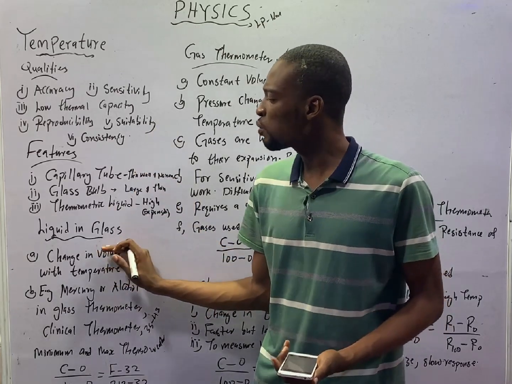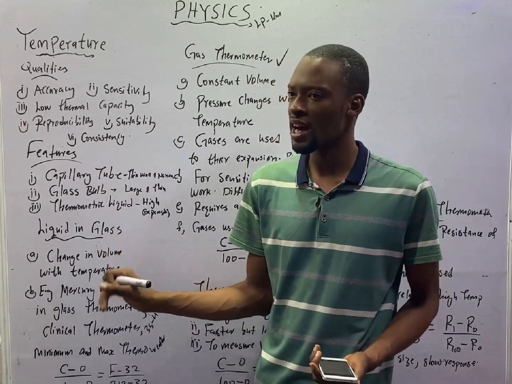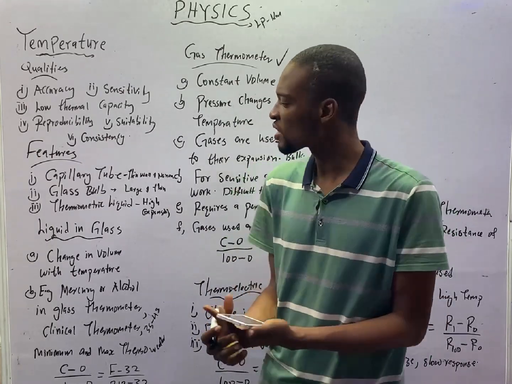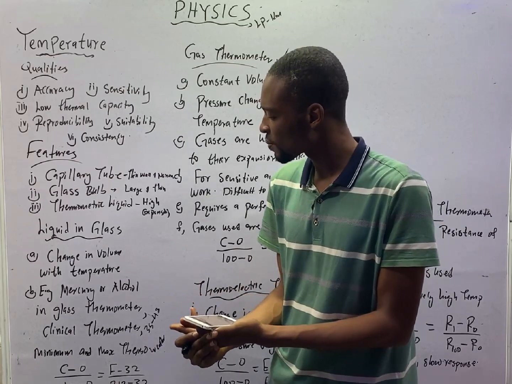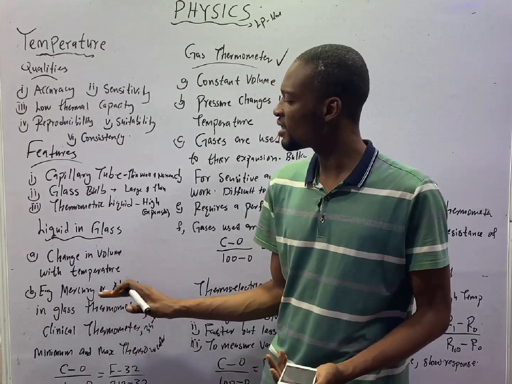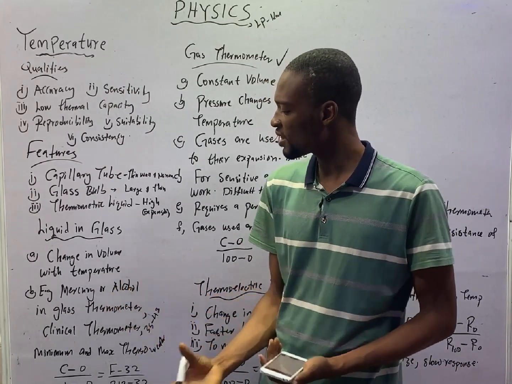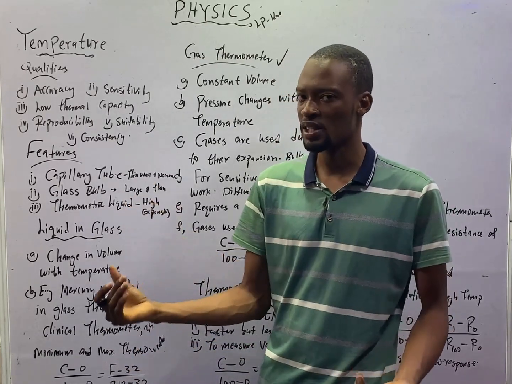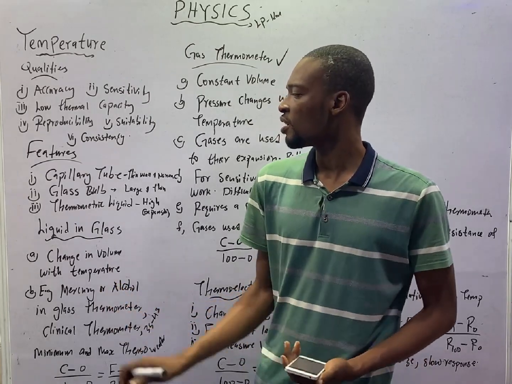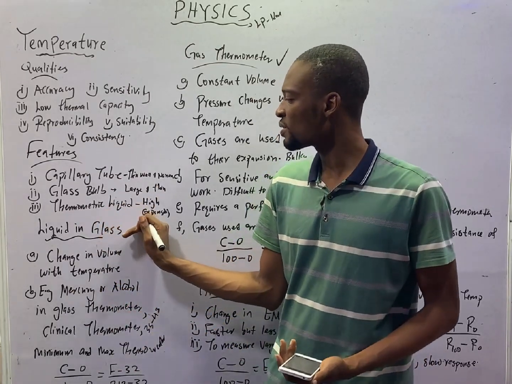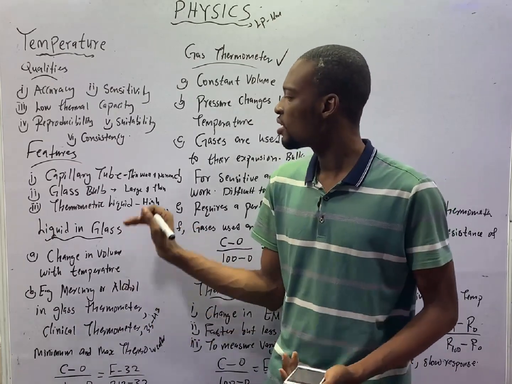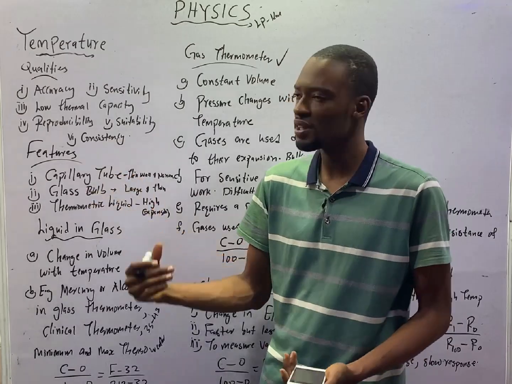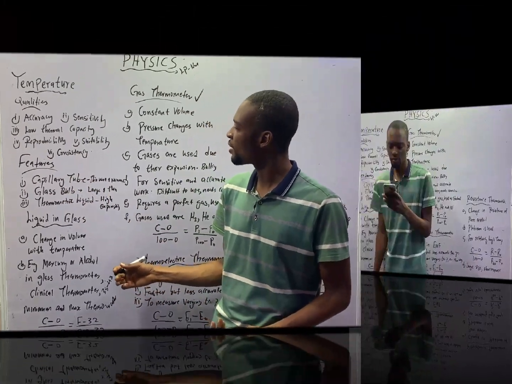Now, for liquid in glass thermometer, the features are: it must have a capillary tube, a glass bulb, and a thermometric liquid. The thermometric liquid used in liquid in glass thermometer is obviously mercury. Mercury has high expansivity, so it is used to increase sensitivity. There should be a liquid of high sensitivity, the glass bulb should be large and thin, and the capillary tube should have a thin wall and should be narrow.